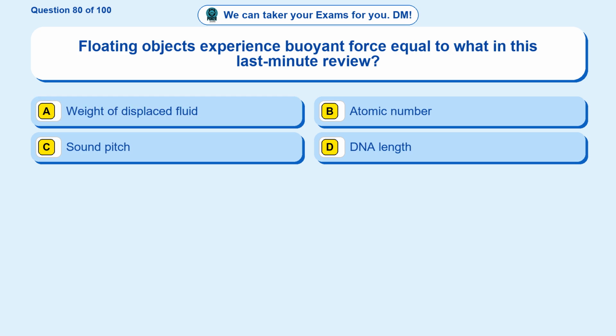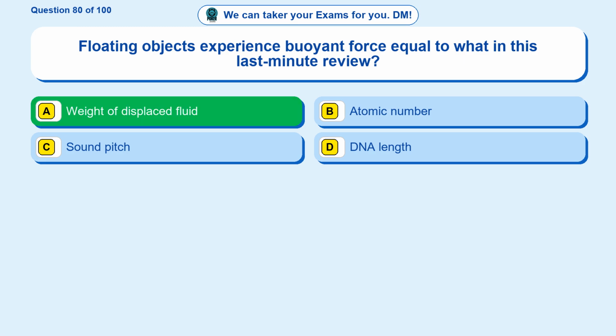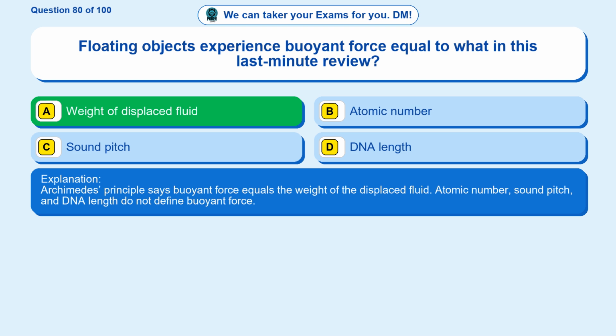Question 80. Floating objects experience buoyant force equal to what in this last-minute review? Option A, weight of displaced fluid. Option B, atomic number. Option C, sound pitch. Option D, DNA length. The correct answer is option A. Weight of displaced fluid. Archimedes' principle says buoyant force equals the weight of the displaced fluid. Atomic number, sound pitch, and DNA length do not define buoyant force.